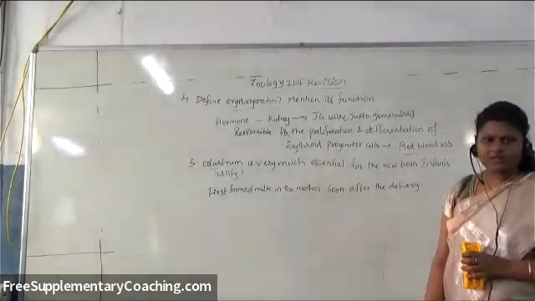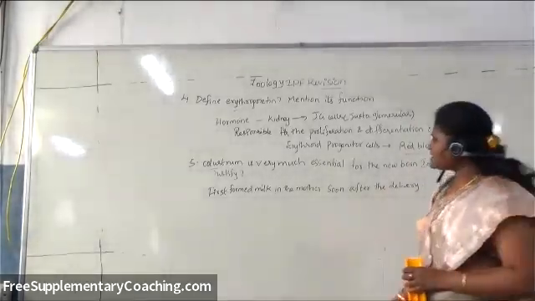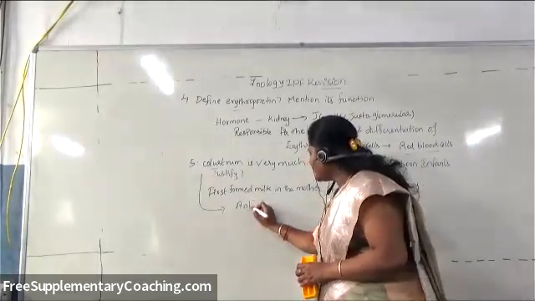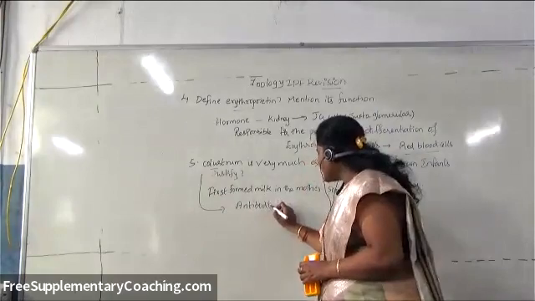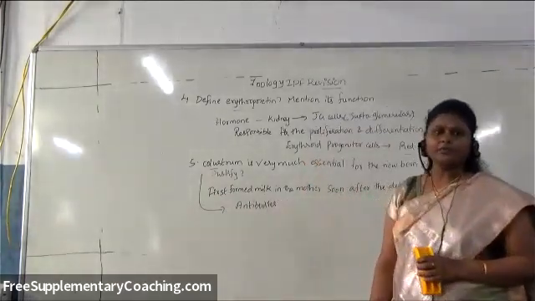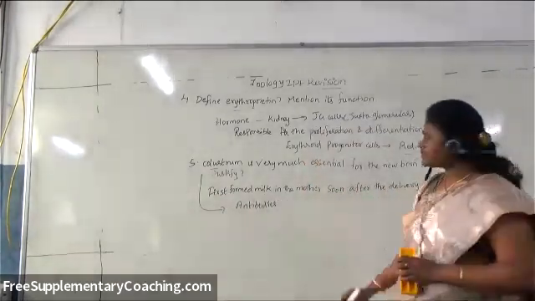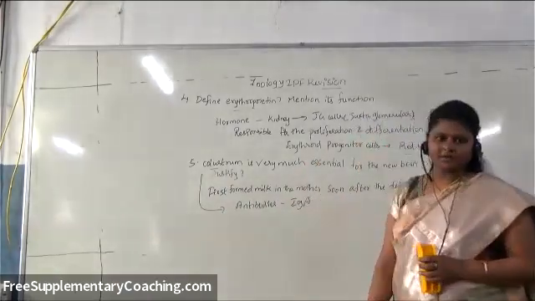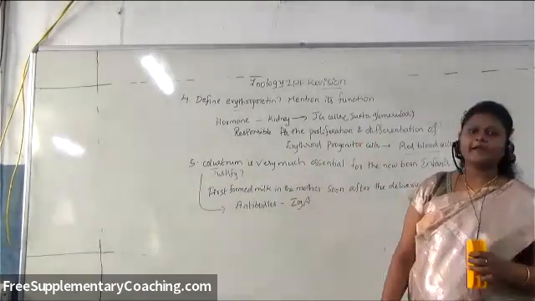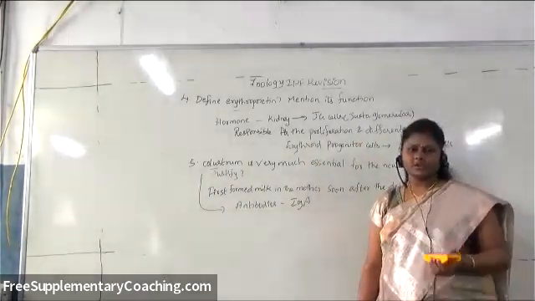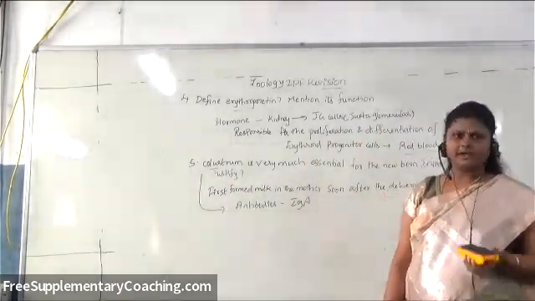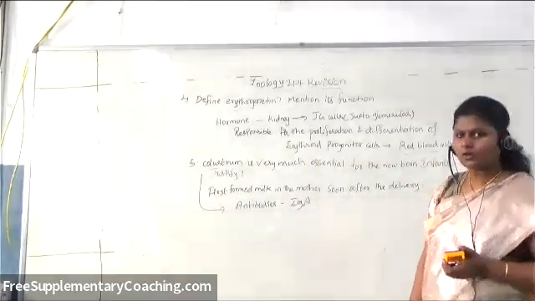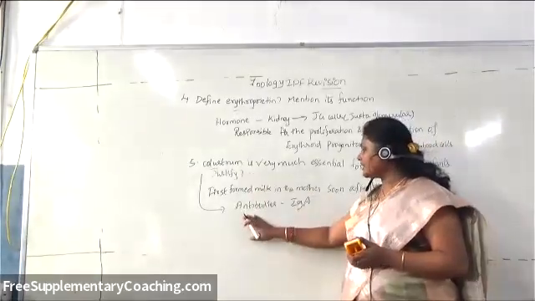And definitely the baby should be fed with this colostrum, as it mainly contains antibodies that are responsible for giving immunity to the baby. So which kind of antibodies are present? IgA antibodies are present. So already you would be knowing that antibodies are of different types, like IgA, IgG, IgD, IgM, IgE. So in that, colostrum mainly contains what?